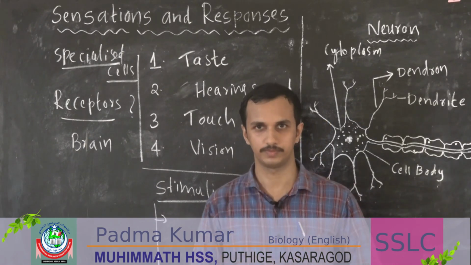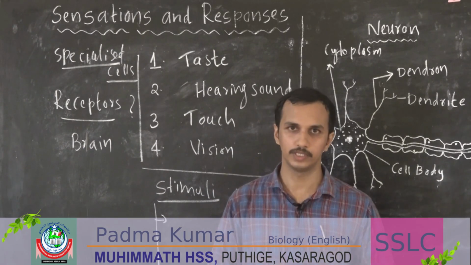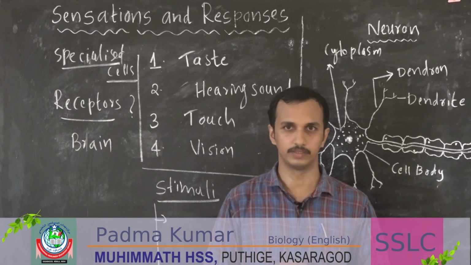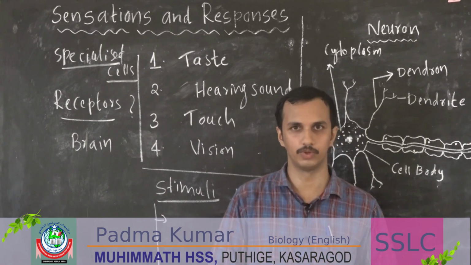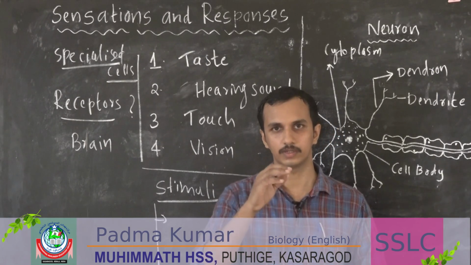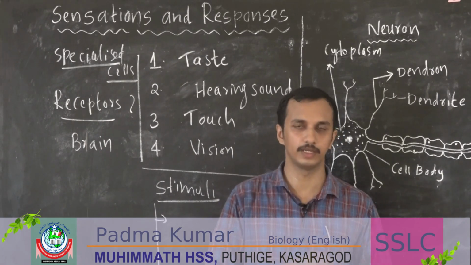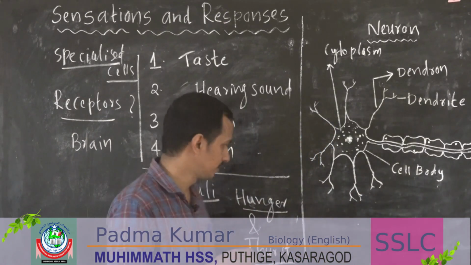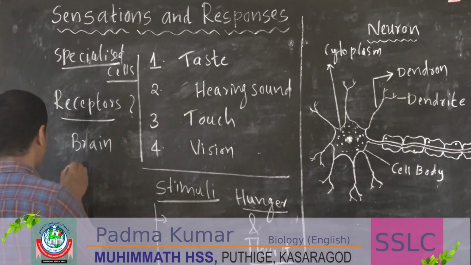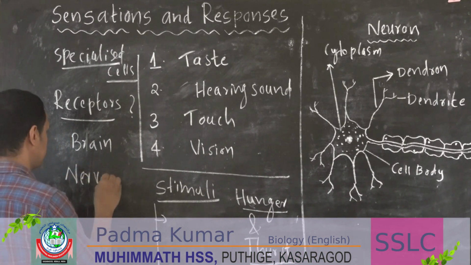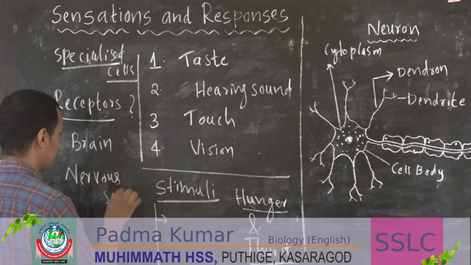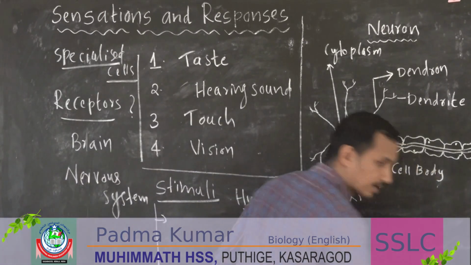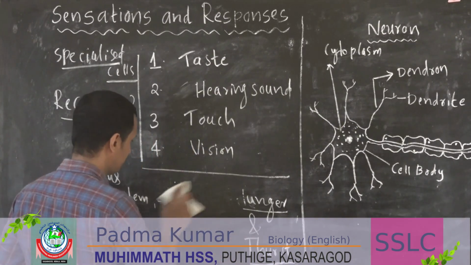It requires some support. So there is a system present in our body to control and coordinate different processes. That system is called the nervous system.